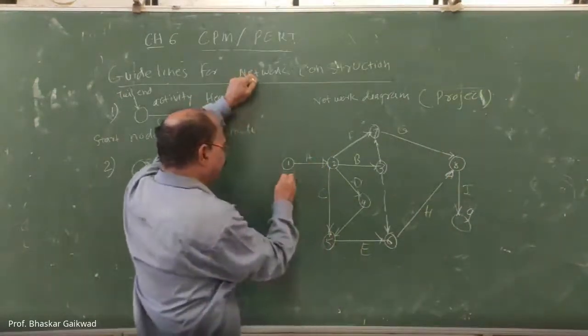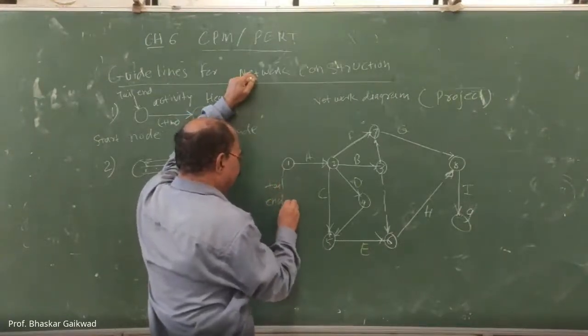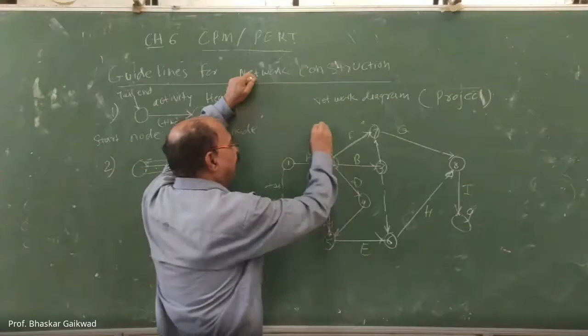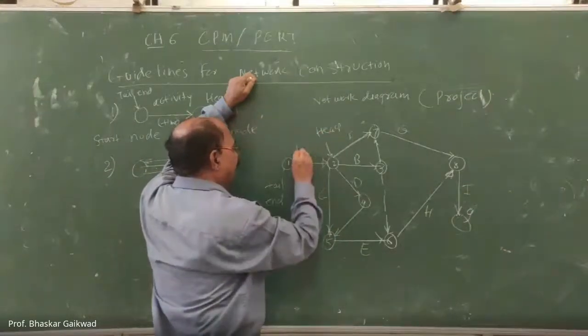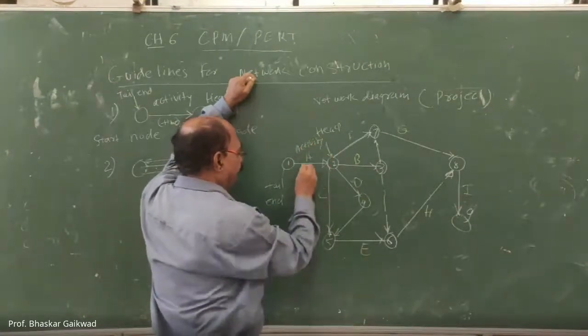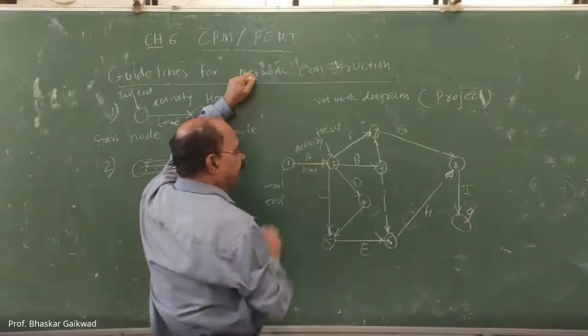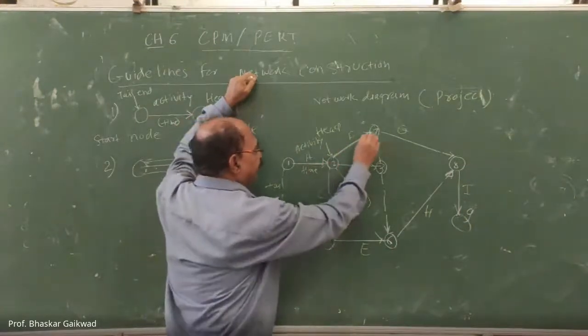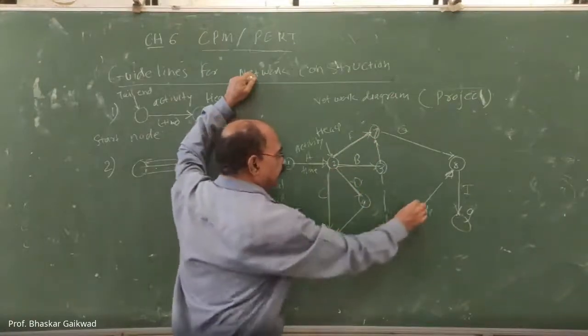So here is the tail end and this is the head. This is the activity, and here there should be the time. So this is one activity, second activity, third, fourth, fifth, sixth, seventh.